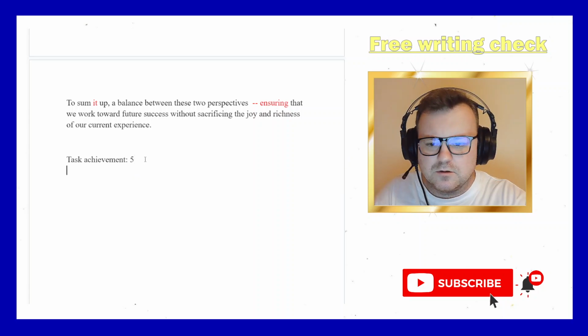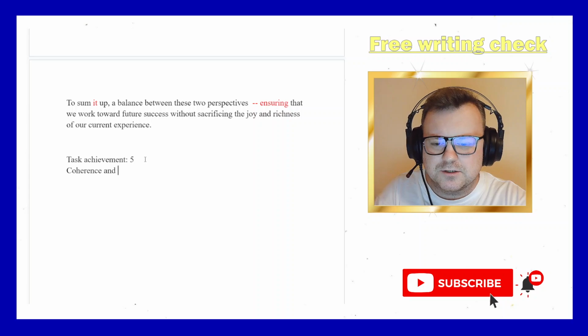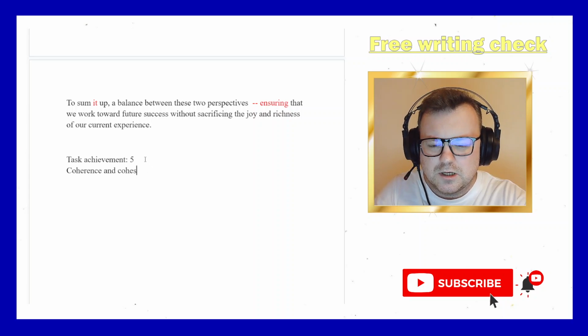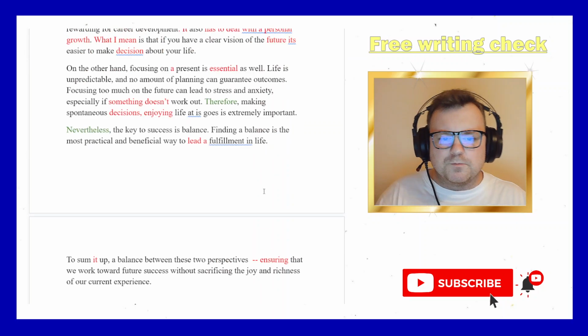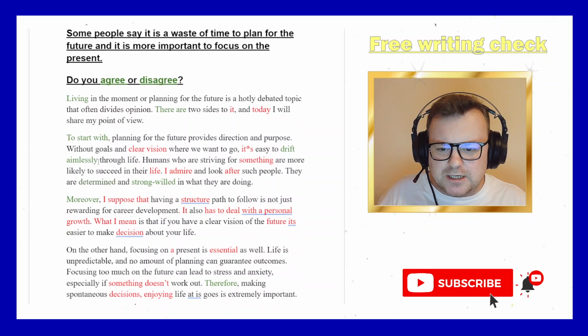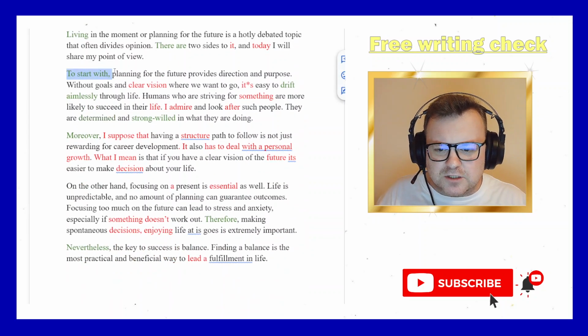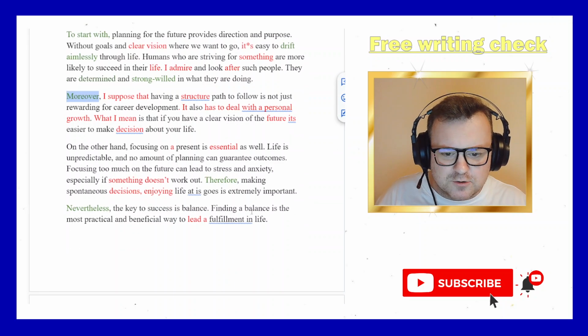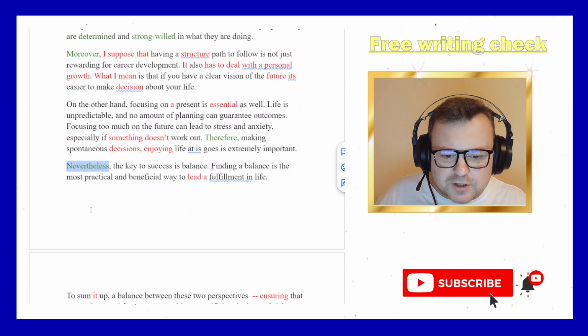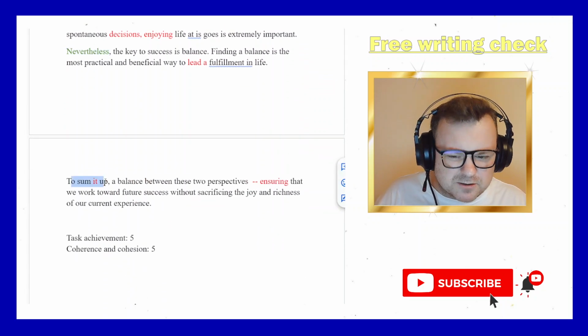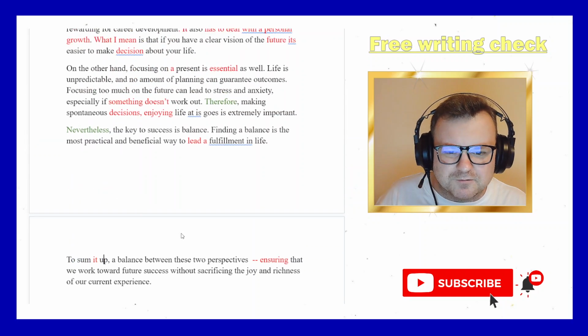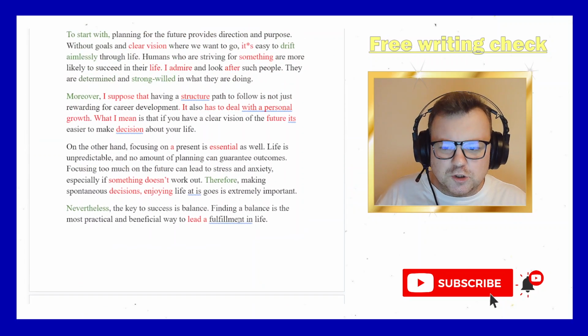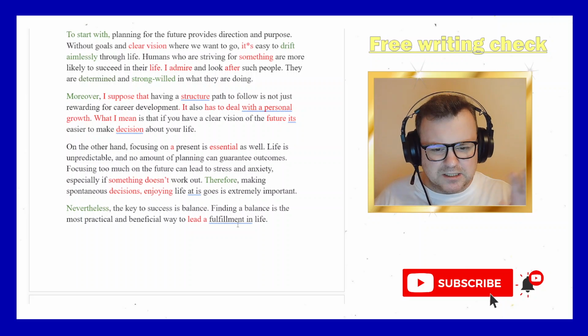Coherence and cohesion. I'm going with 5 for this too. So, signposting language is good. I like the fact that you use so much of it to start with. Great. Moreover, I don't like moreover, but it's a good word to use. Fine. Therefore, nevertheless, to sum it up is not really appropriate, but fine. But you use a lot of good signposting language, connecting words, fine.